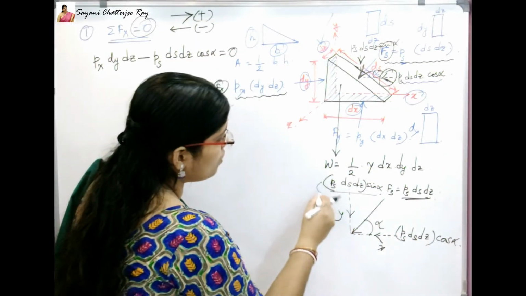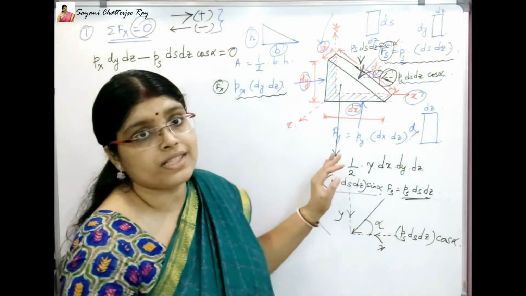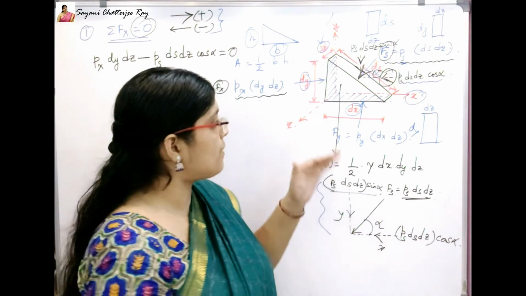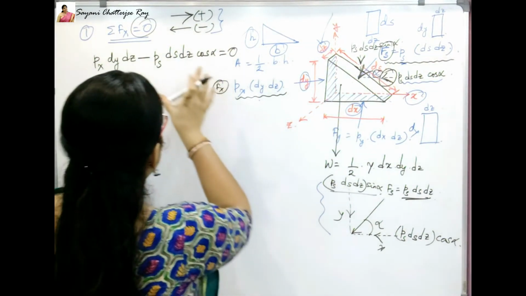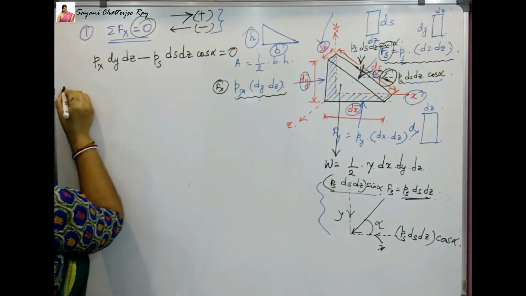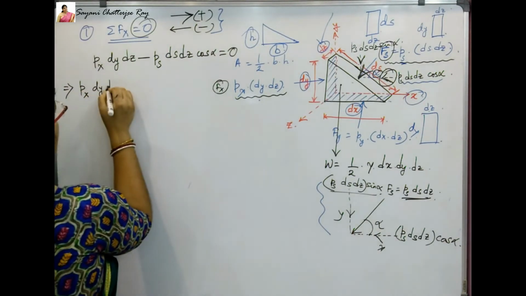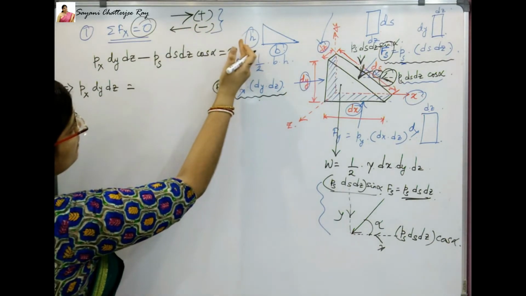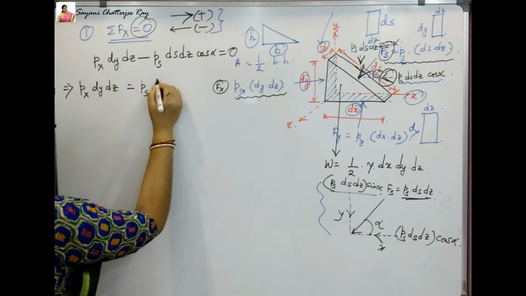Those students who don't know resolution of forces as well as the sign conventions, please go through your first semester engineering mechanics and brush up the concepts, because they are very much vital in this hydraulic subject. Now I will simply take this minus sign to the right hand side of the equation. So it will look like Px dy dz equals to, when the minus sign goes to the right hand side of the equation, it becomes plus. So now I am not writing the plus sign.